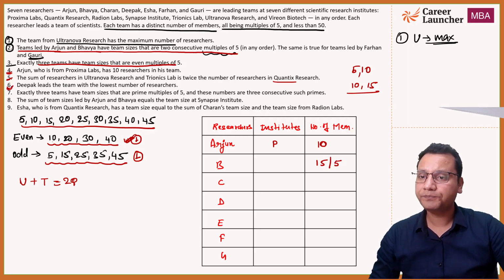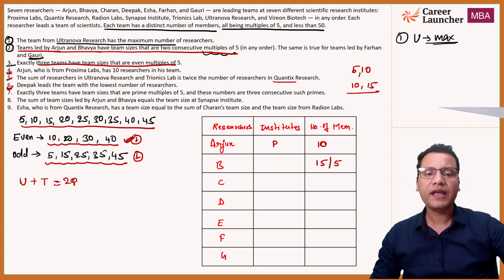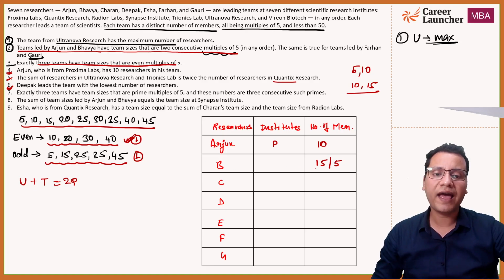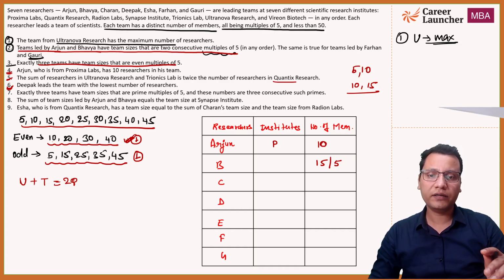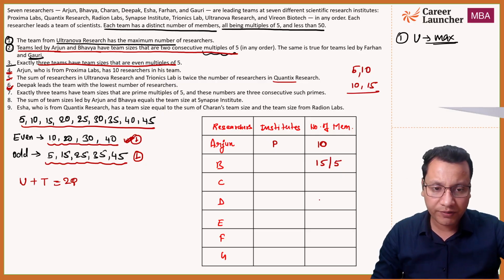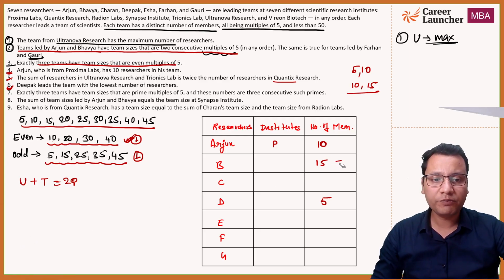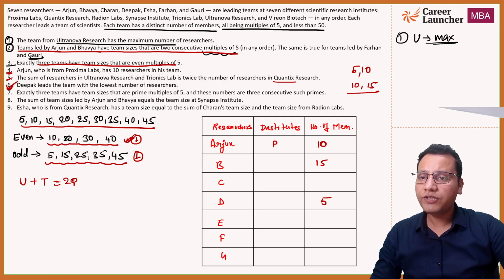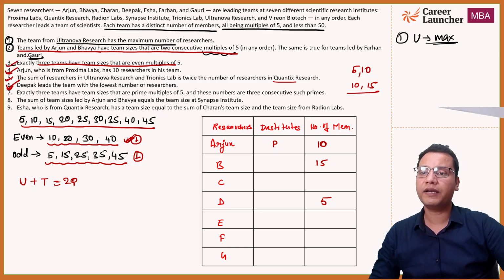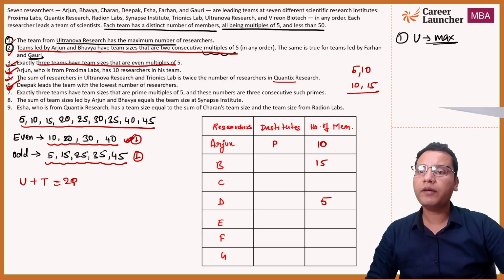Now statement number 6: Deepak led the team with the lowest number of members. Using statement number 6 directly, you will come to know that B will have exactly 15 members, because Deepak has to lead the team with the lowest number of members. So D has to be 5, and now I can uniquely say the number of members with B. I think that is clear to everyone, right? So we are done with 6, we have worked on 5th, 4th and even 3. Half of statement number 2 is still left for our work, and statement 1 has not been used yet.